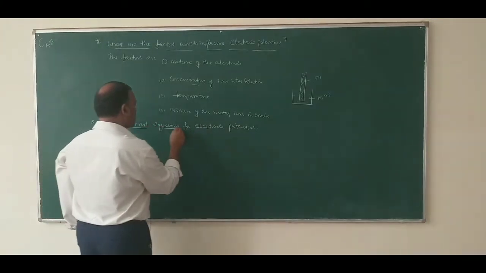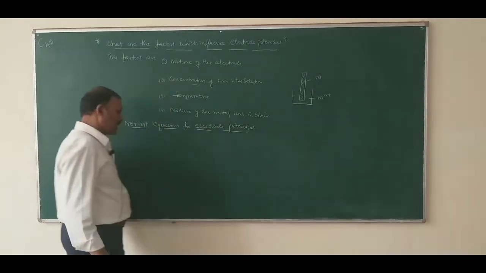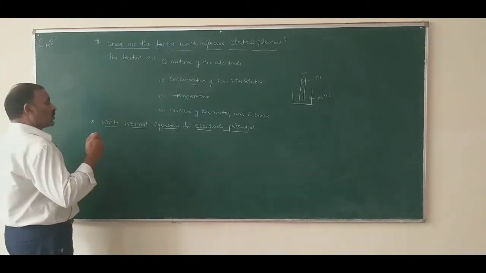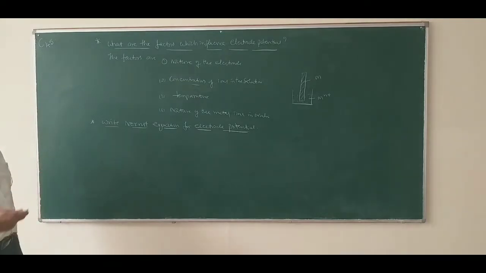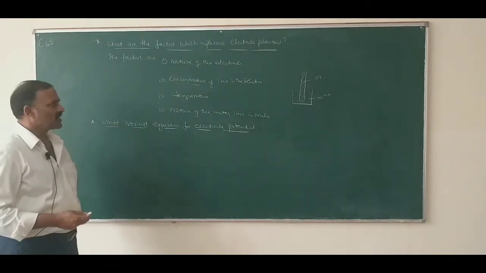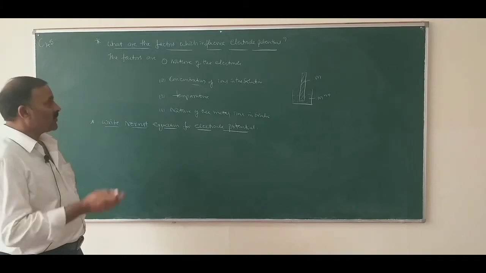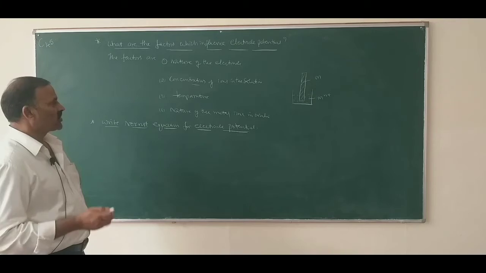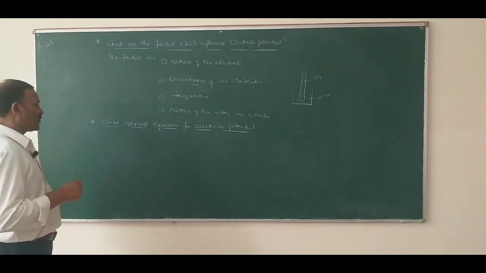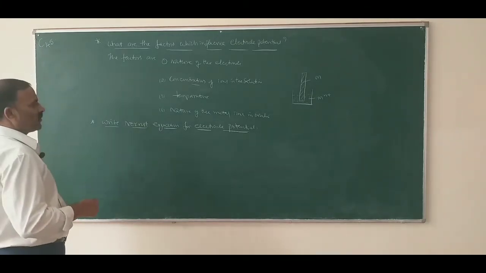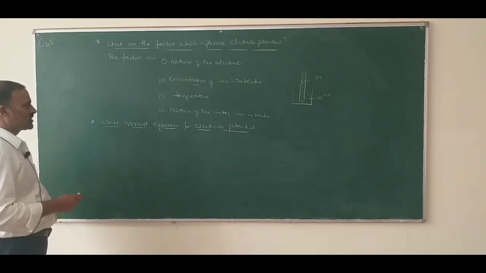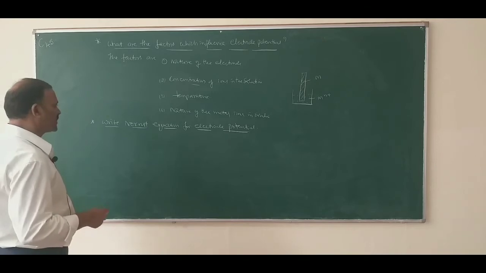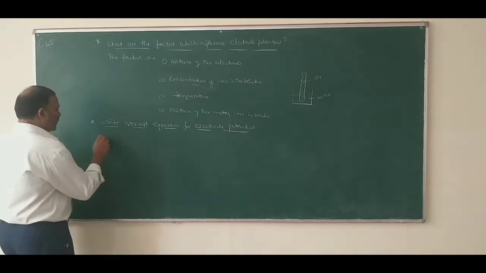To calculate the electrode potential of an electrode, Nernst has derived an equation which relates the concentration of the metal ions, temperature, etc. That equation is known as the Nernst equation. For you, the derivation of the Nernst equation is not included, so I will directly give the Nernst equation. Write down.